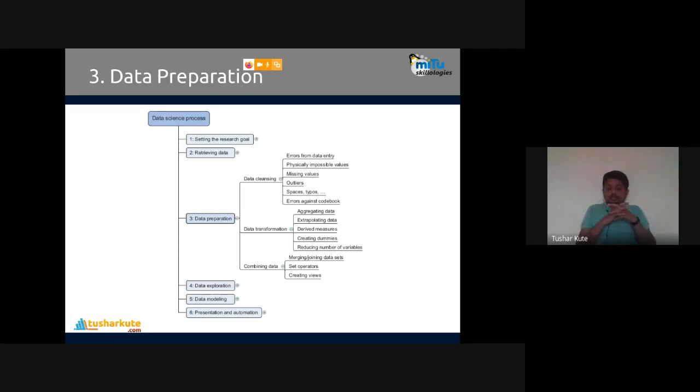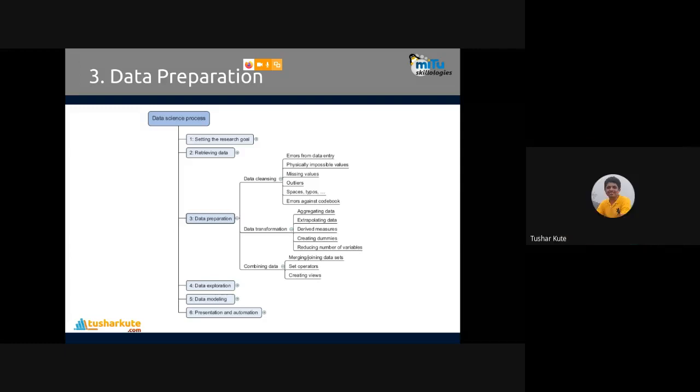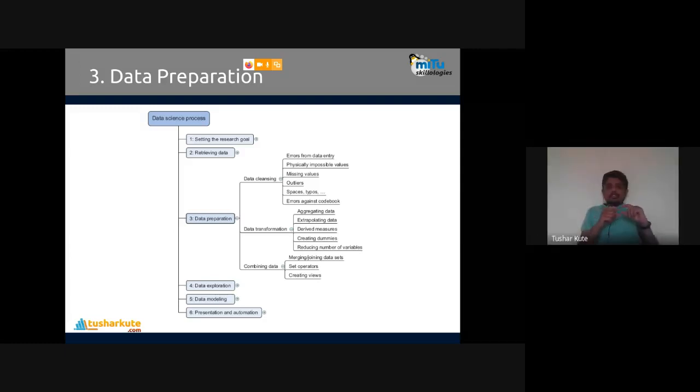Come to the most important phases. Actually, two most important phases are there, third and fourth. Third is data preparation, where many steps are there, and fourth is data exploration. Data we have to prepare as per our understanding and knowledge, and then only can we proceed further.